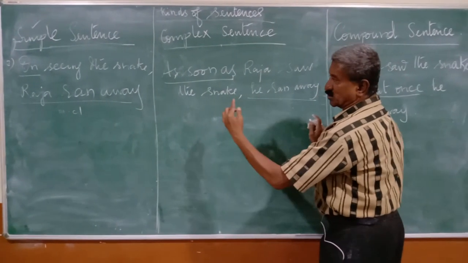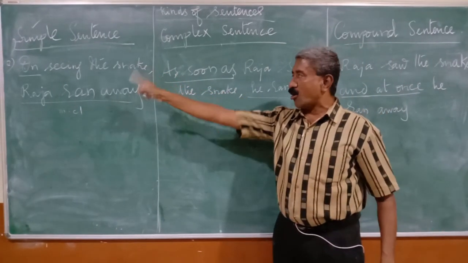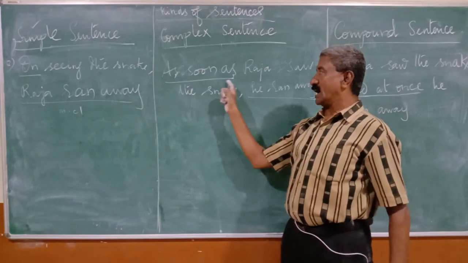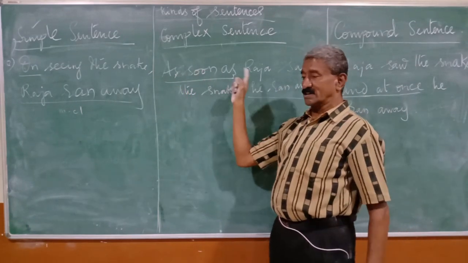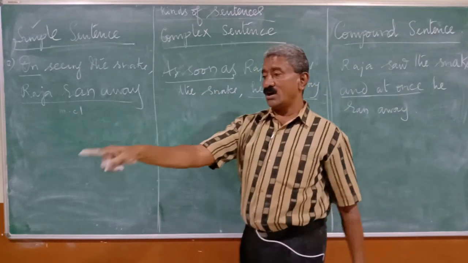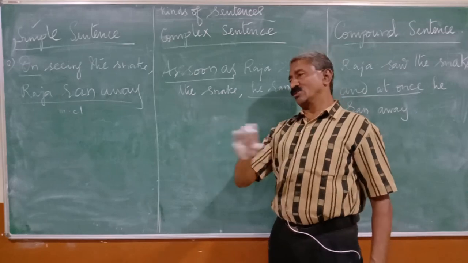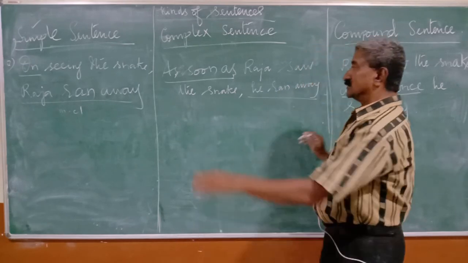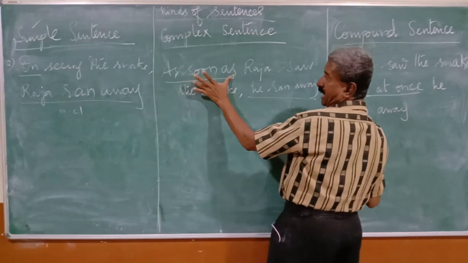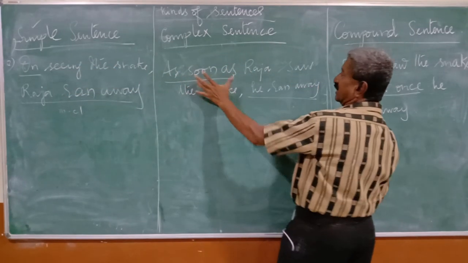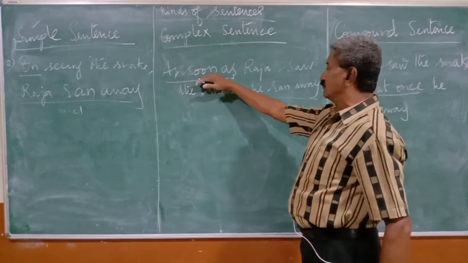Our purpose is to create the subordinate clause, and instead of "on", we have put "as soon as". Please go through these possibilities from the book itself, or I'll give you the guide page numbers, from which you can also note down. I'll give you definitely. Now what do we need? The subordinate conjunction has come.